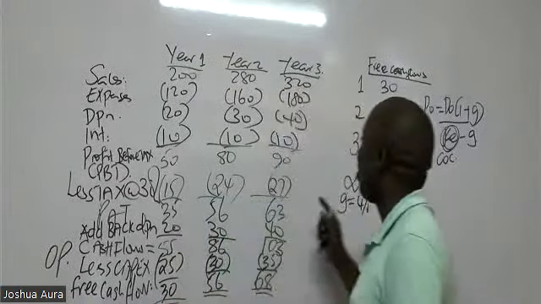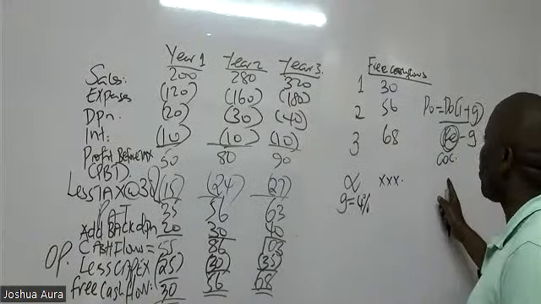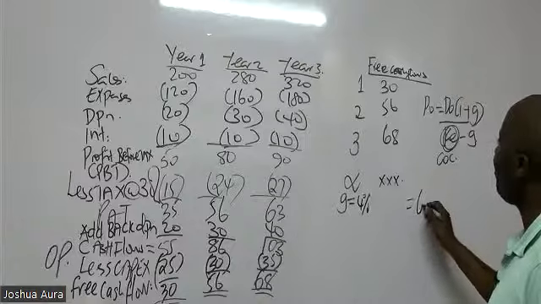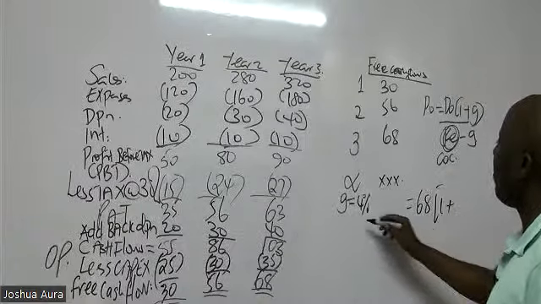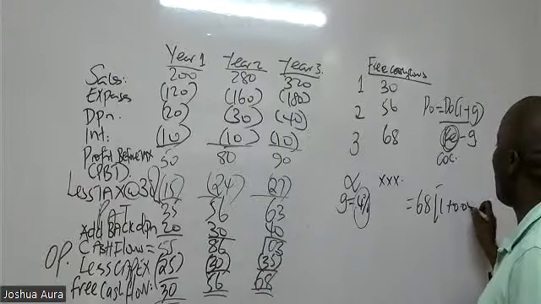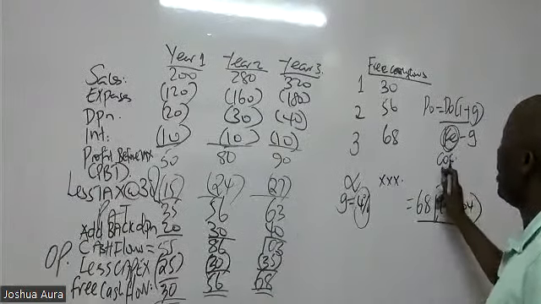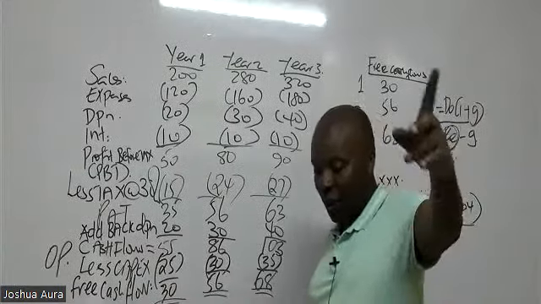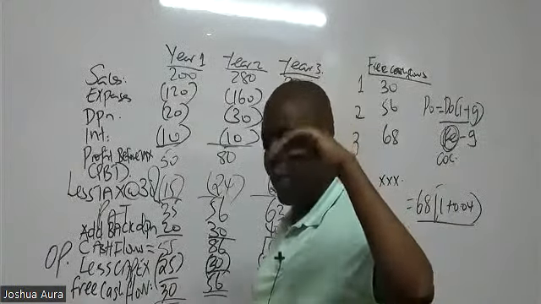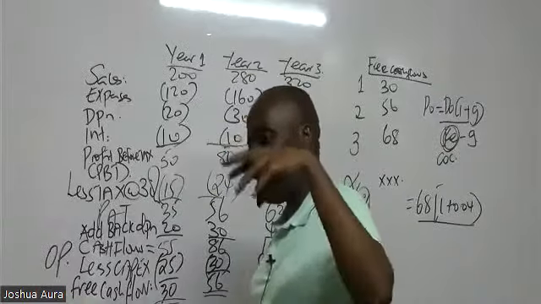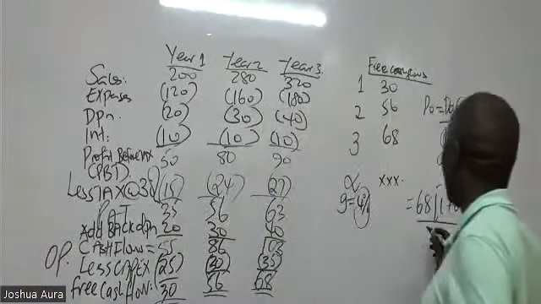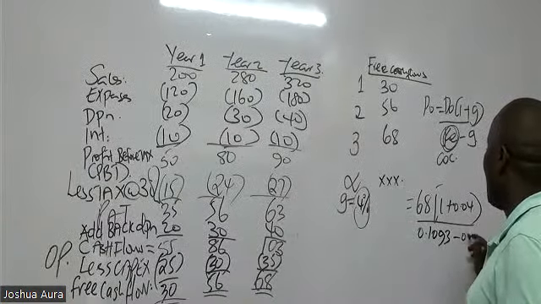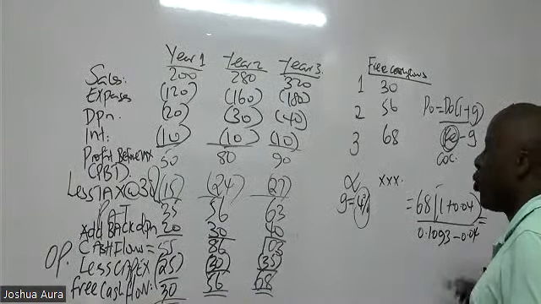So here, always remember it is cost of capital. The most current dividend is this, 68, times 1 plus the perpetual growth rate, which is 0.04, all over the WACC. You guys did give me the WACC; if my memory serves me well, it was coming to 0.1093, minus the growth rate again, which is 0.04. So here you have to go very slowly.